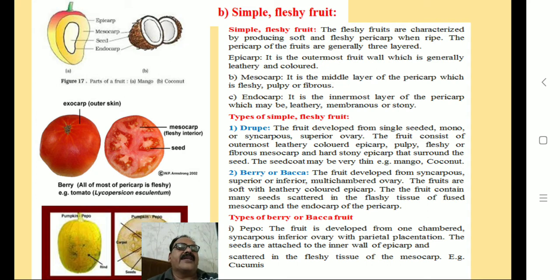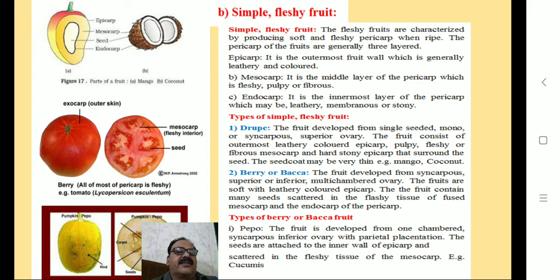Epicarp is the outermost fruit wall, which is generally leathery and colored. Second layer is mesocarp. It is the middle layer of the pericarp, which is fleshy, pulpy, or fibrous. And third layer is endocarp. It is the innermost layer of the pericarp, which may be leathery, membranous, or stony.